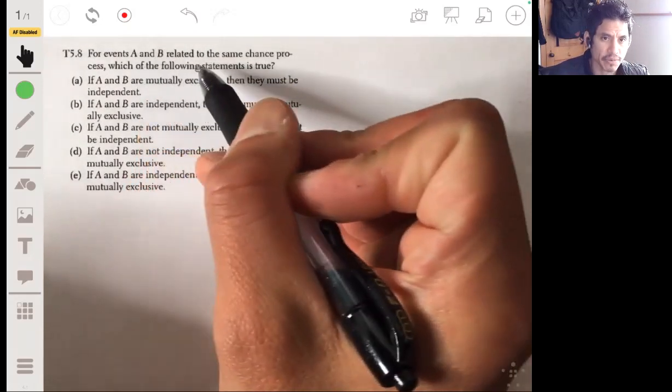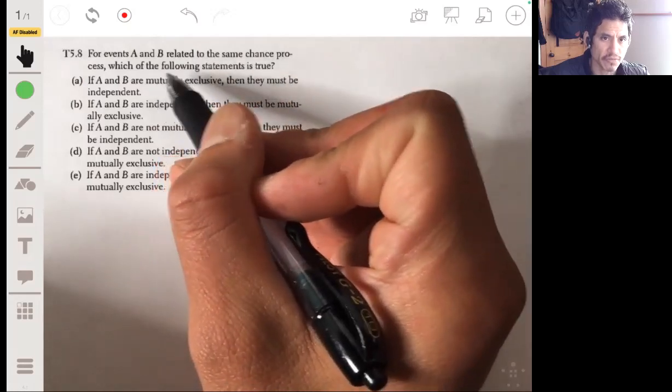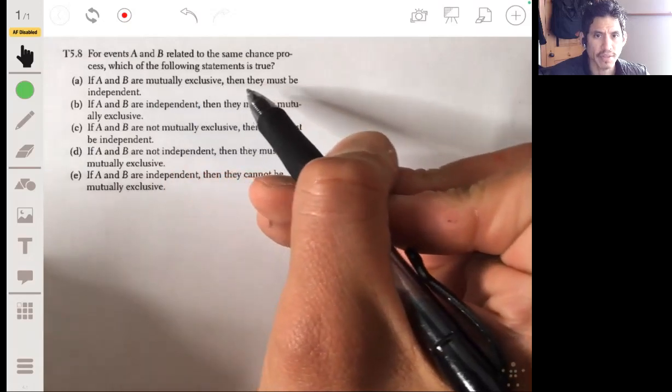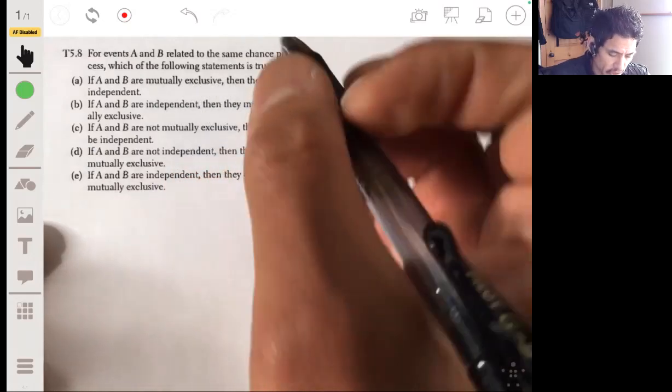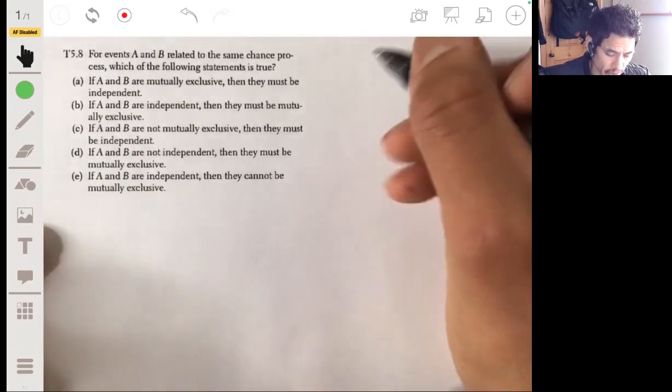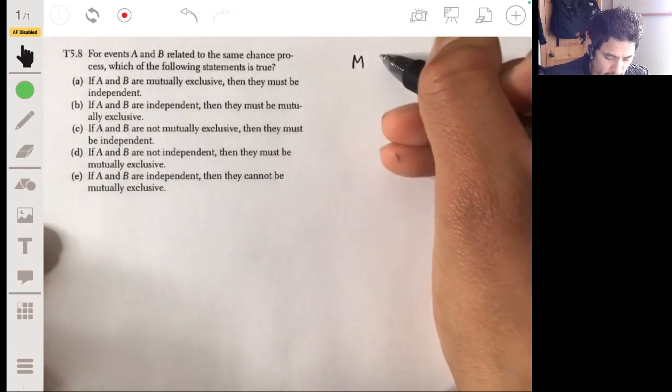For events A and B related to the same chance process, which of the following statements is true? A: If A and B are mutually exclusive, then they must be independent. If two events are mutually exclusive, that means they can't occur together.